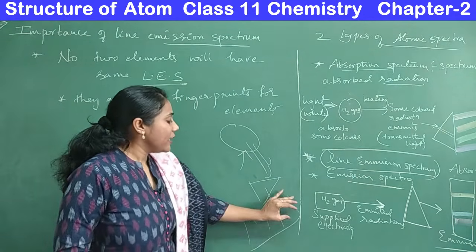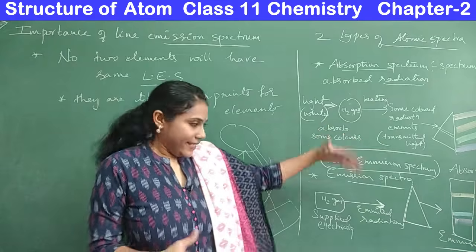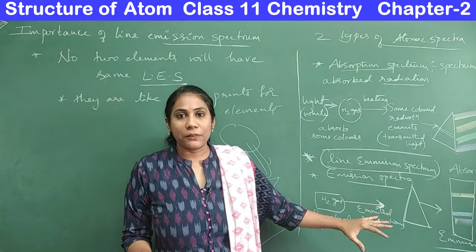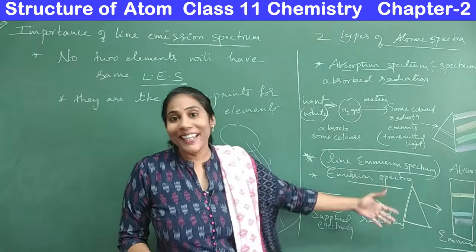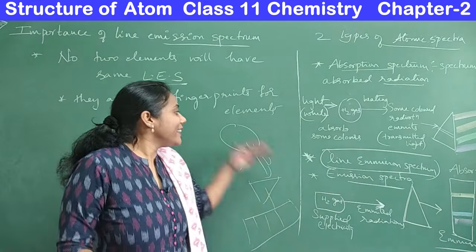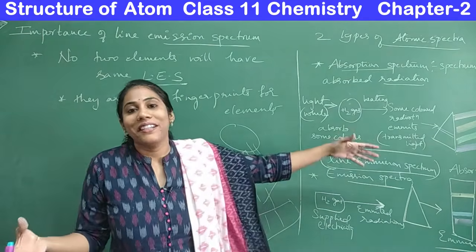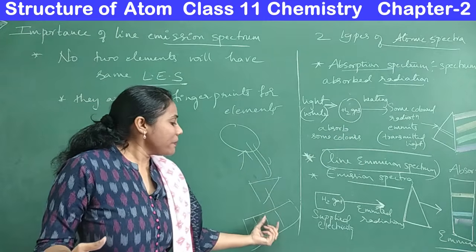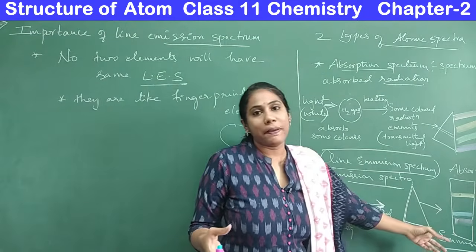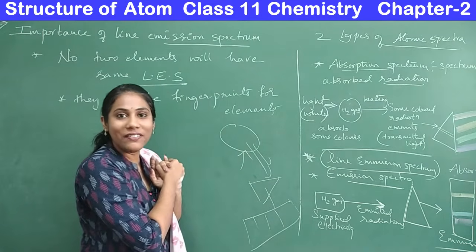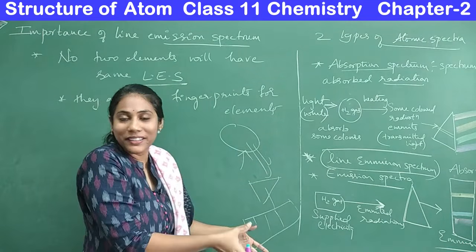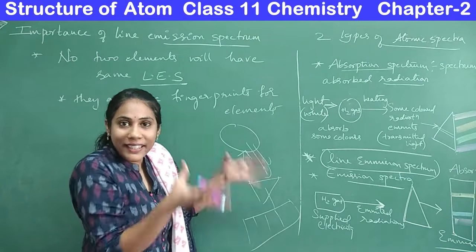So you match its line spectrum with the existing elements' line spectra. If the spectrum matches any element's line spectrum, then it is not a new element. For example, if this line spectrum matches hydrogen's, then it is not a new element; it is just the hydrogen you discovered, the old one that is already there.